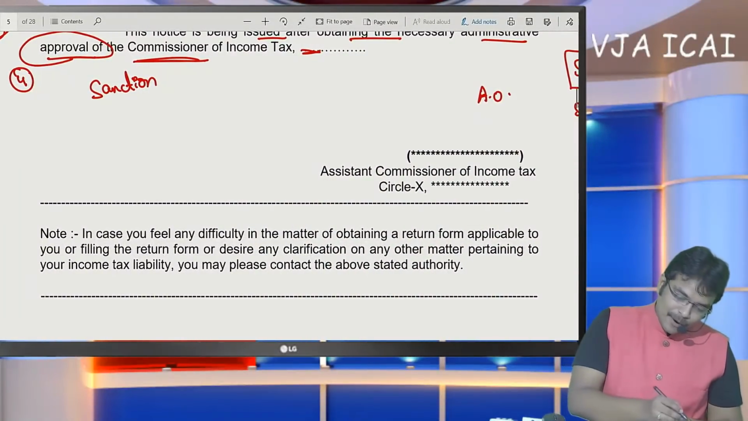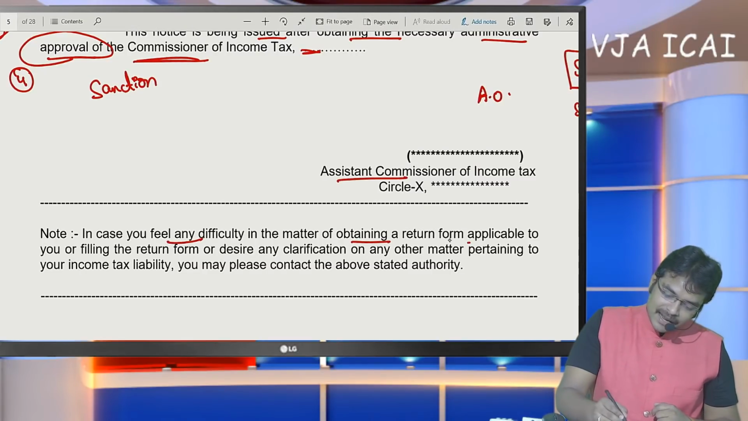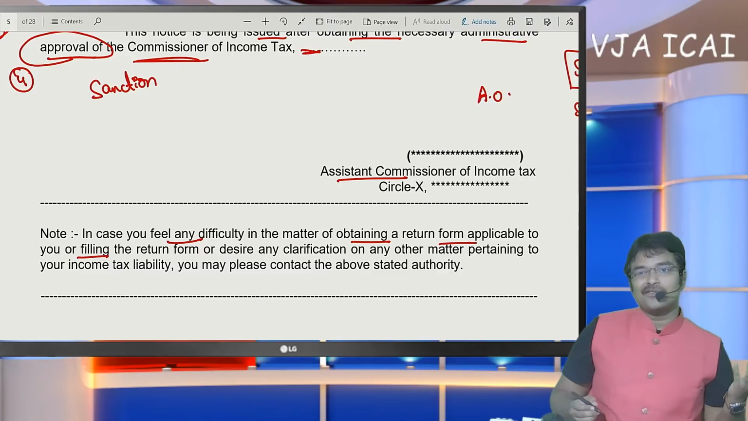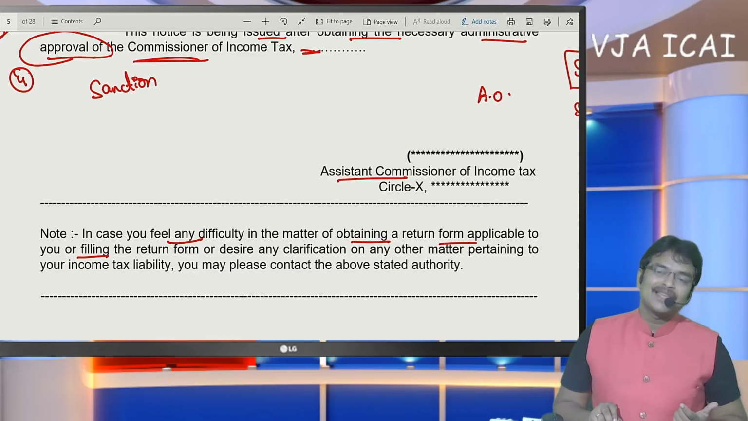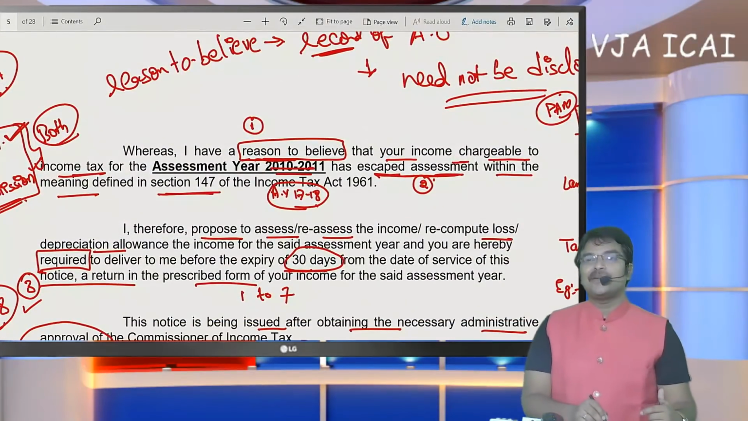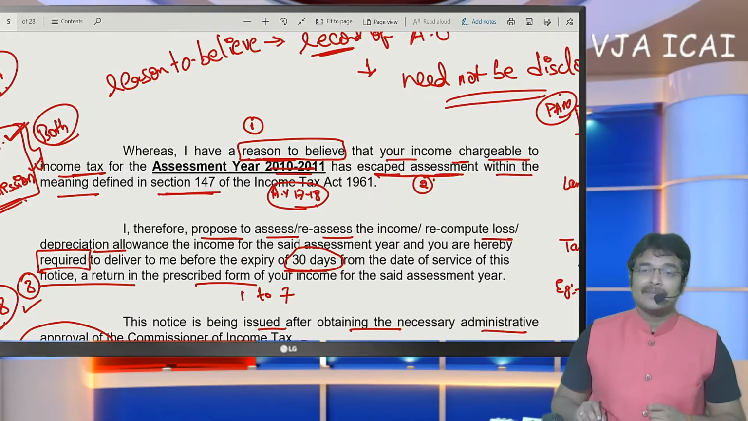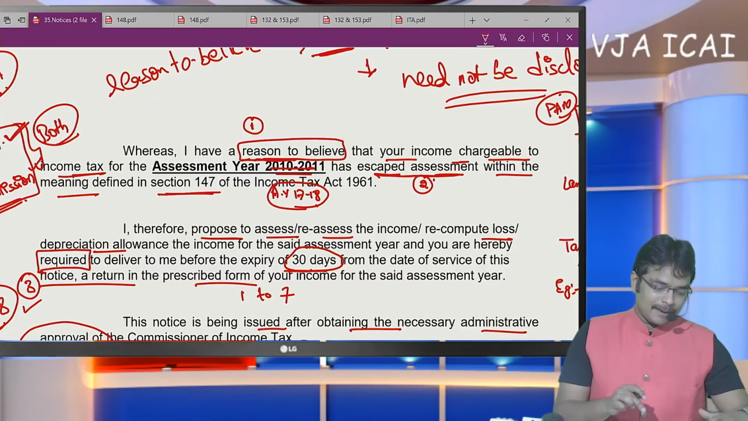Here in the note point they have specified, if you observe, that the assistant commissioner has given this notice. In case you feel any difficulty in obtaining the applicable return form, as of now there is no difficulty because everything is to be filed through online only. So there is no difficulty in obtaining the form. So now the return has to be filed under section 148. Sir, is the assessment procedure completed? No. Now it is going to begin.